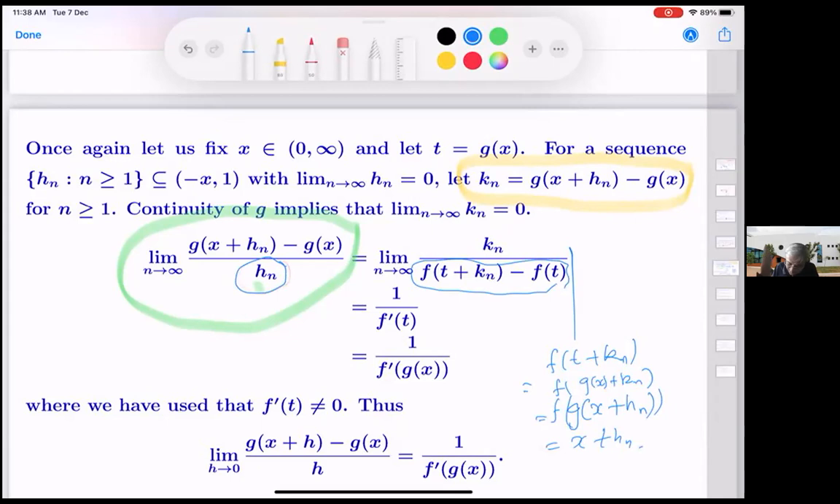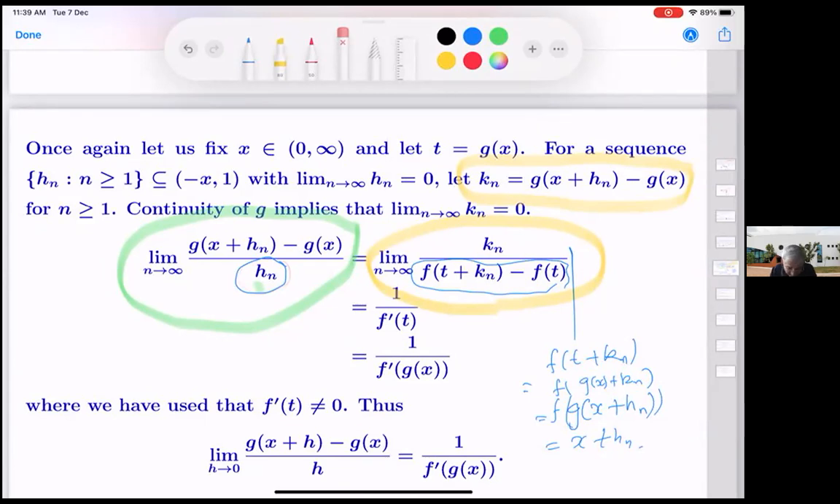So now just focus on the ratio. If it were the opposite, that is, the denominator and numerator were interchanged, then we would get the derivative, so the limit will be f dash, because f is given to be differentiable. We are also given that the derivative is non-zero, so the reciprocals will converge to 1 by f dash. And 1 by f dash t is equal to 1 by f dash of g x. And there we have used f dash t is not equal to 0.